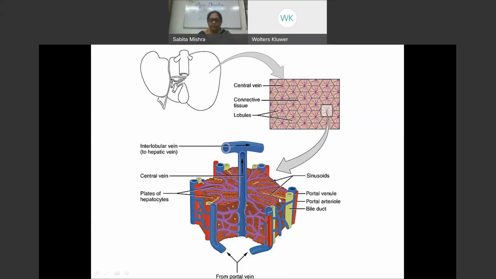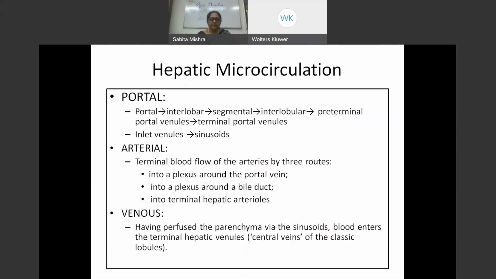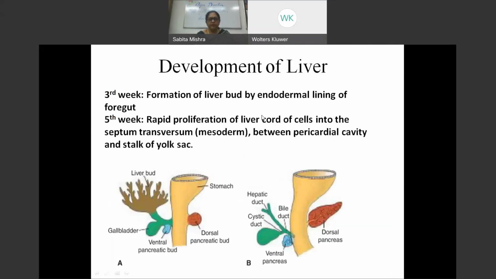And if you look at these liver acini, these liver cells are the ones which are actually secreting the bile. So this bile would be coming into the bile ducts at the portal triad, finally forming the bile duct. So this is the microcirculation, which we've already done, but the portal goes to the interlobular. We will be doing it clearly later on.